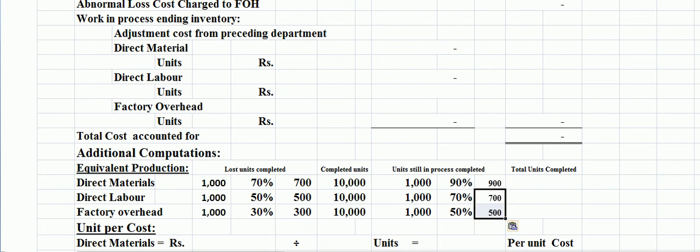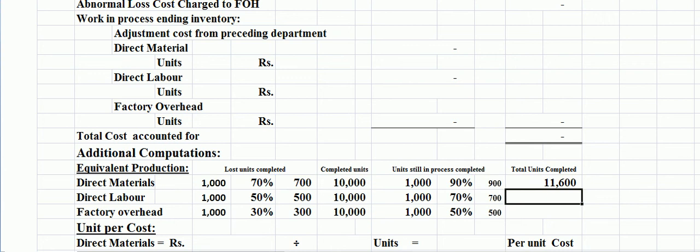Now student, we have to add three types of units: lost units completed, units transferred to the next department, and completion of units in the ending process here, plus.